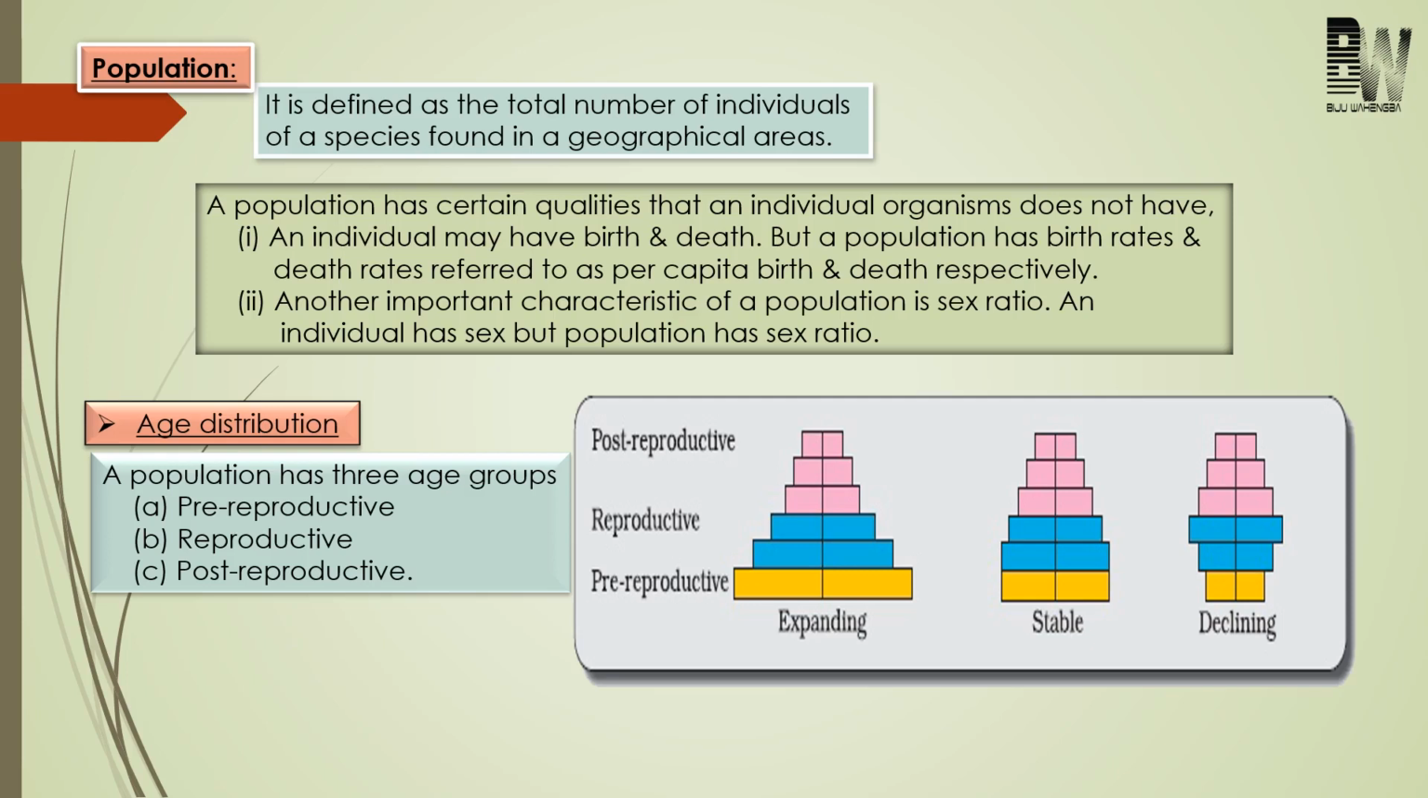So when we say population, we refer to it as a group of organisms which are living in a particular region or particular area where the organisms will compete, where the organisms will share similar resources. Not only that, here the organisms will be able to interbreed among themselves.